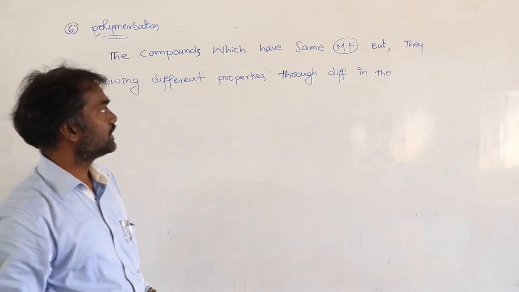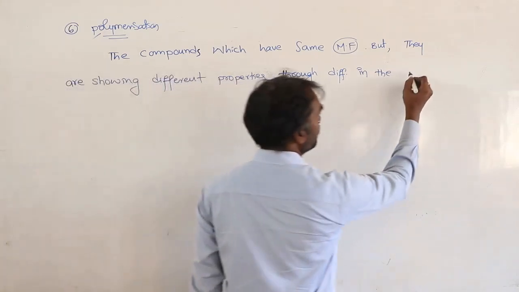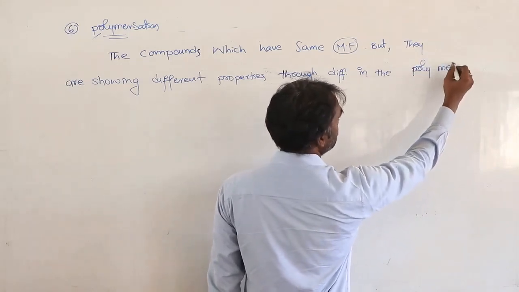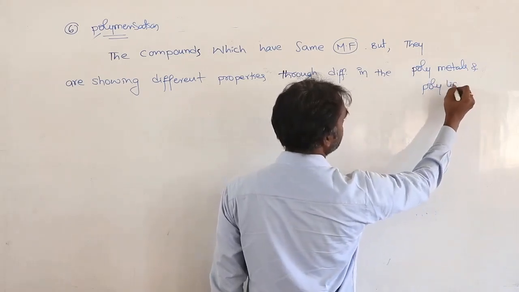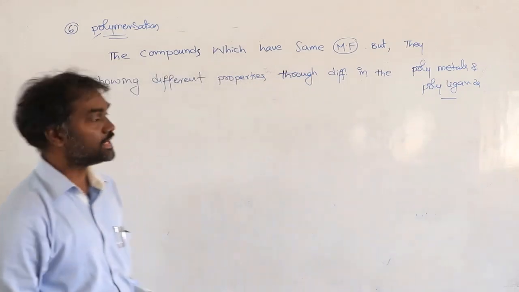They are showing different properties through the difference in the polymetals and polyligands. So poly is nothing but so many.